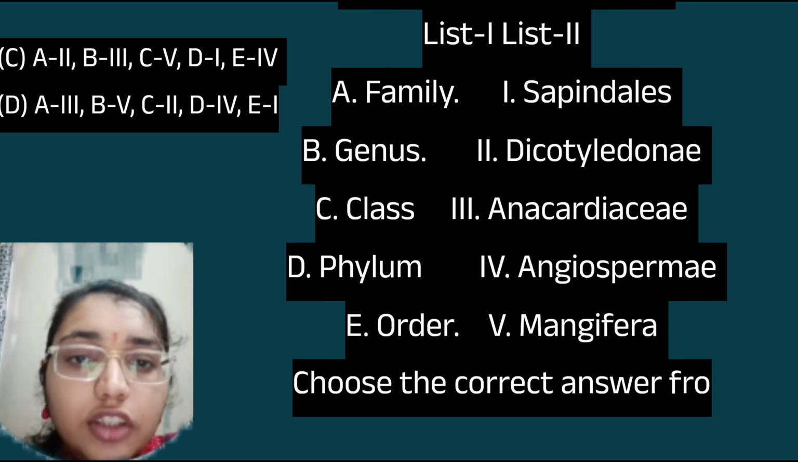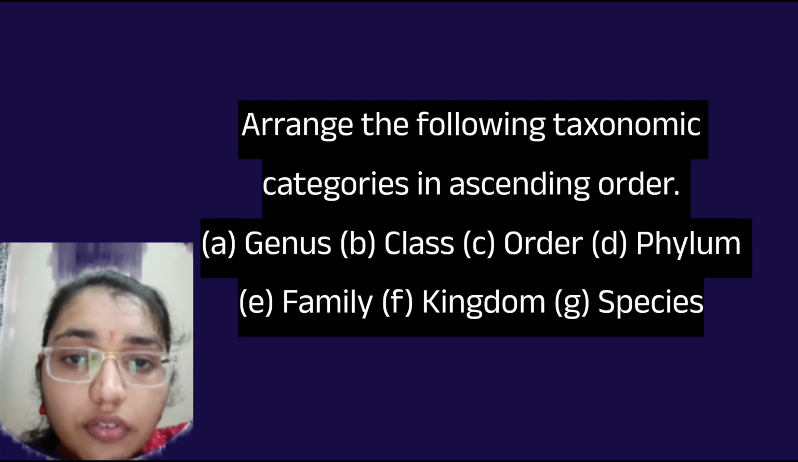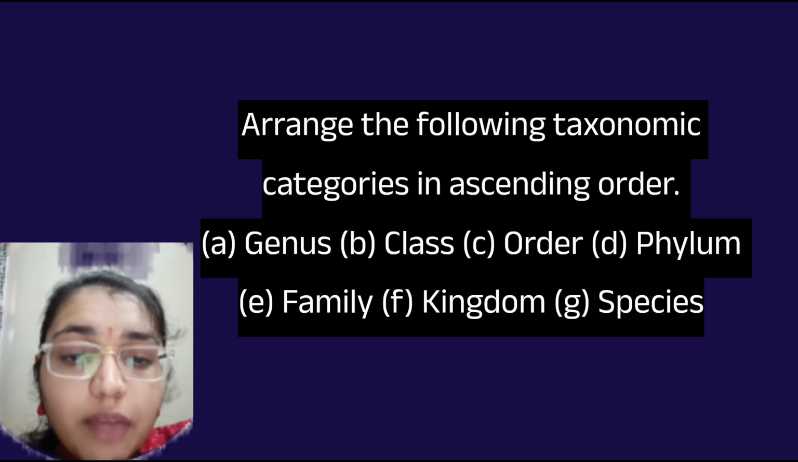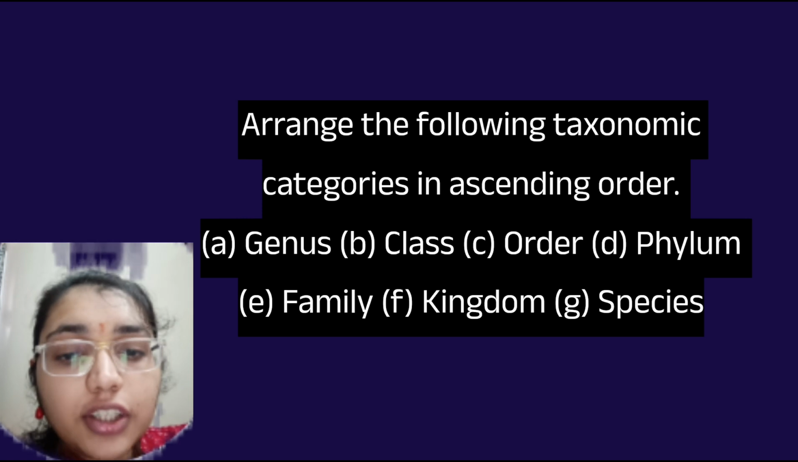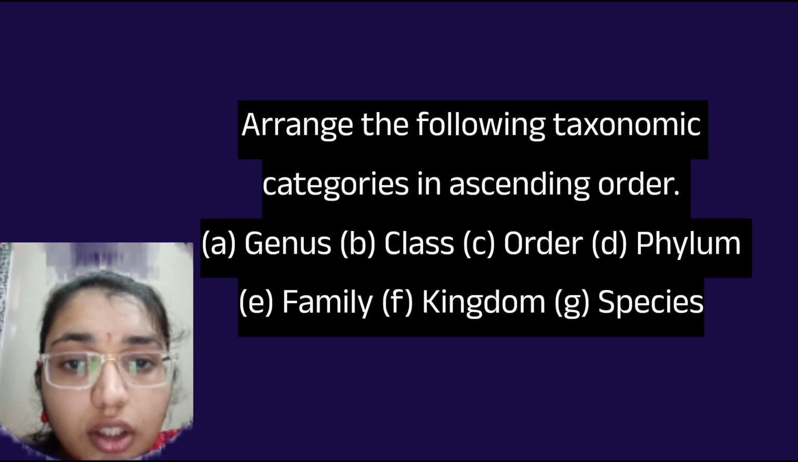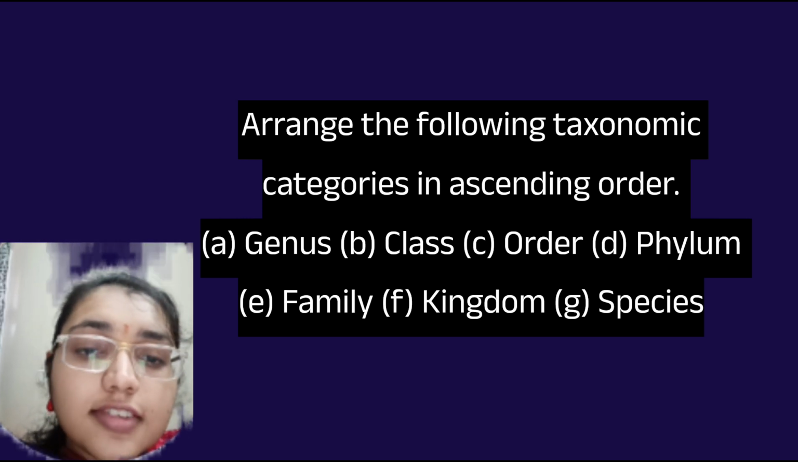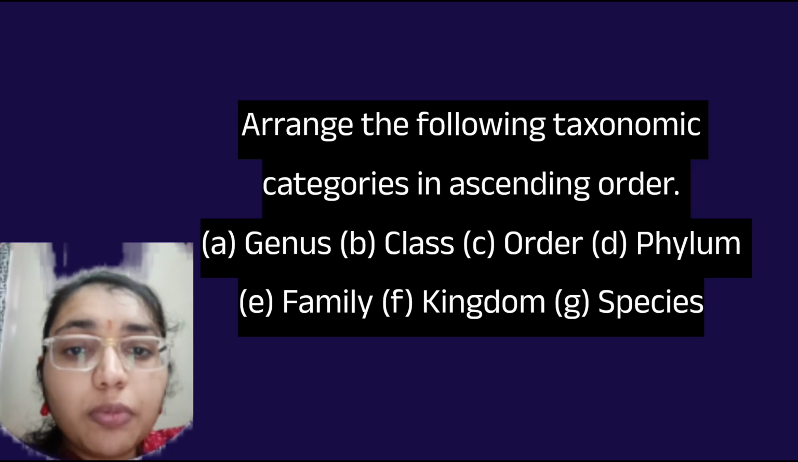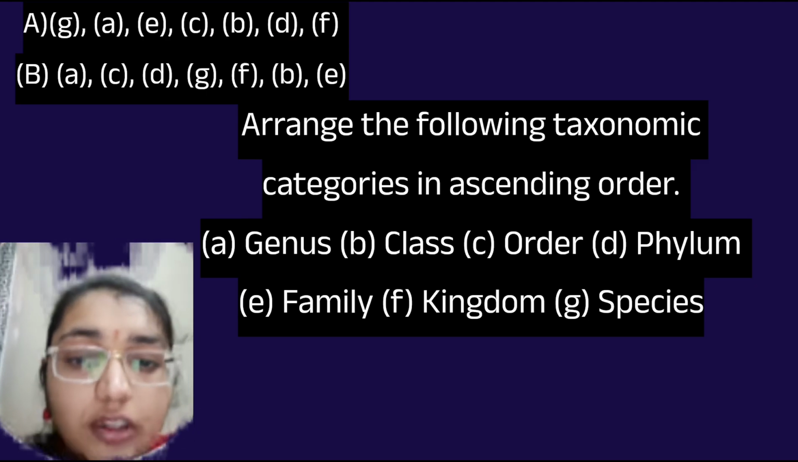Then we have to arrange the following taxonomic categories in ascending order. So here first is the genus, then species, then family, order, class, phylum, division, and then finally the kingdom. So here A, G, A, E, C, B, D, F. So A option is correct here. Go with the A option.